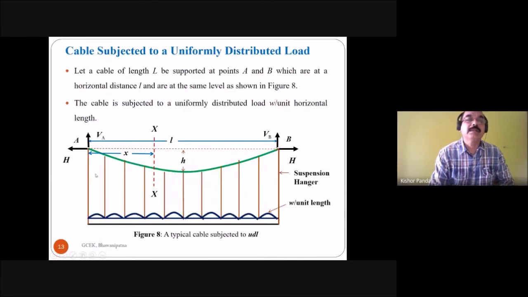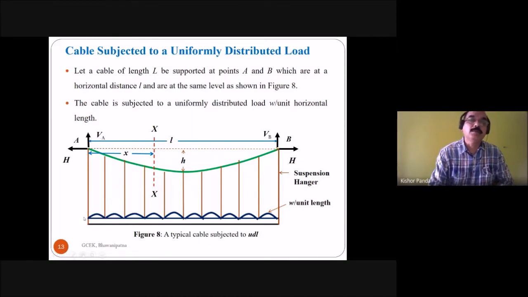Then what is the vertical reaction at A? At support A, there are the vertical reaction and the horizontal thrust. Similarly at B, there are the vertical reaction and the horizontal thrust. So this is VA and H at support A, and VB and H at support B. How will we find the vertical reactions at A and B? This is the load, and this is support A. The vertical reaction at A is VA, and at support B the vertical reaction is VB.